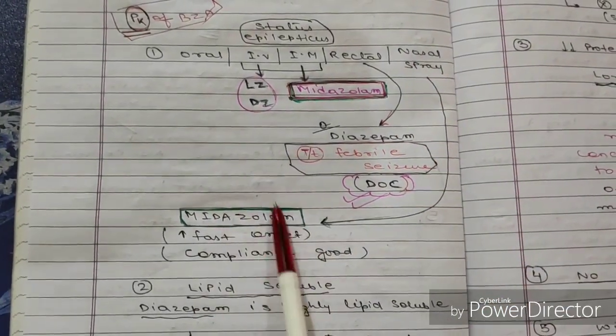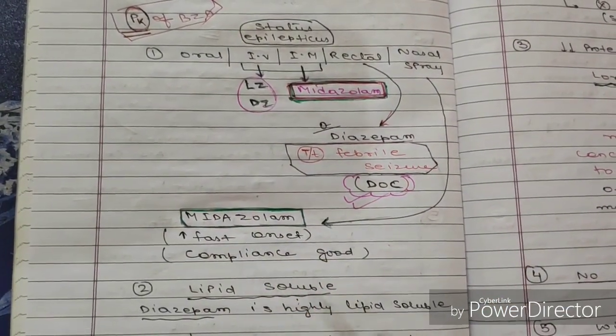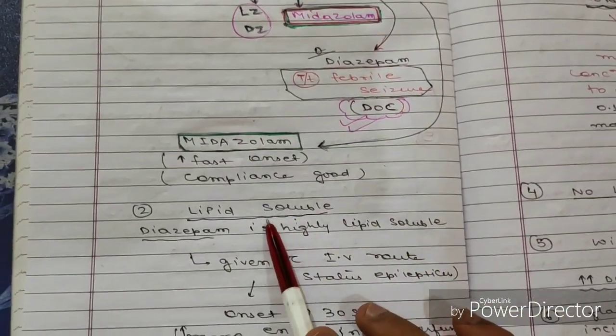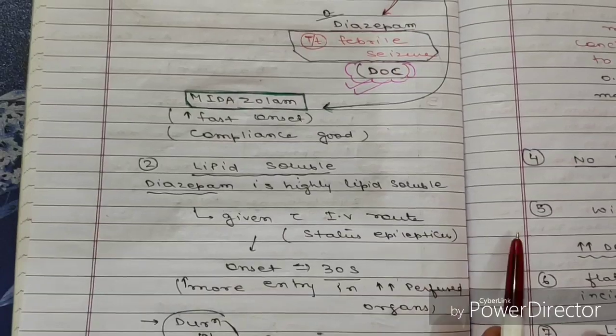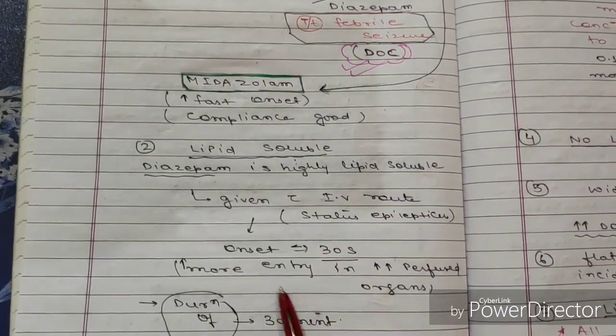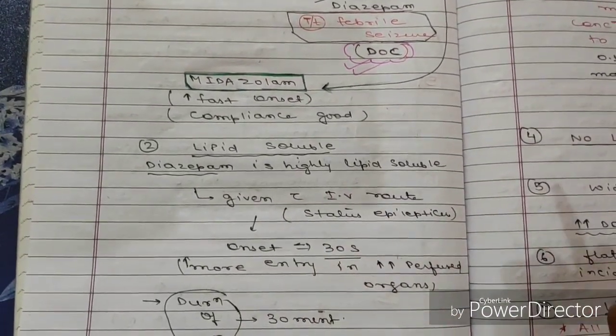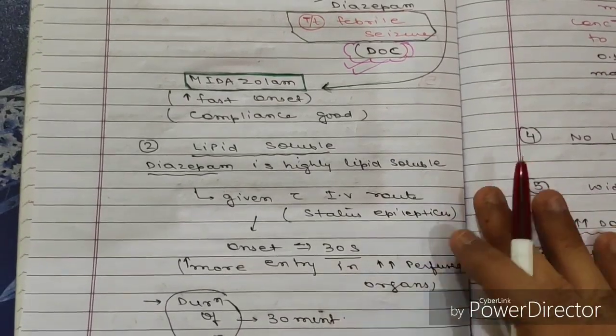Through the nasal route we can give midazolam. So onset is fast and compliance will be good. The next is lipid solubility. Diazepam is highly lipid soluble, so it is given by the IV route. Onset of action is 30 seconds, with more entry into perfused organs. And the duration of action is 30 minutes.